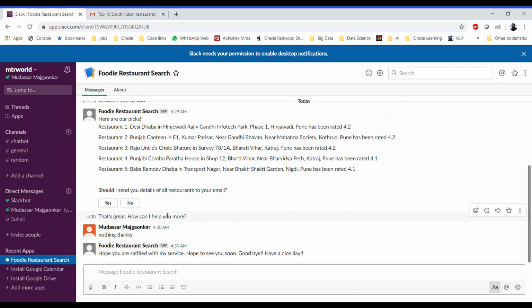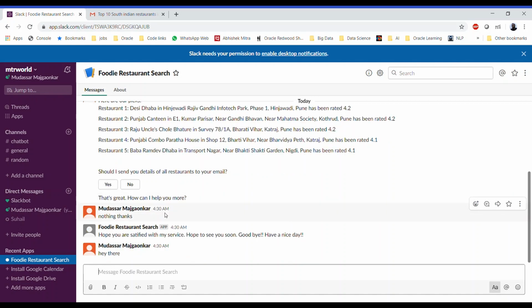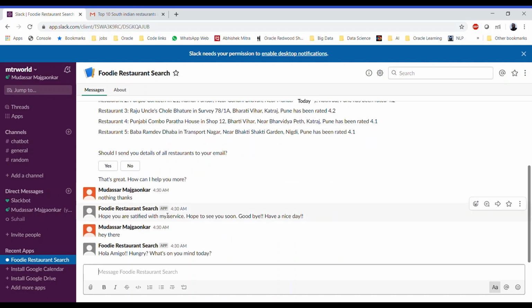Now let's verify a storyline where instead of using the buttons, we will specify the price range within the text and see how that goes. Okay, so let's ping the bot again to wake it up. So let's say, find me some good restaurants in Delhi.